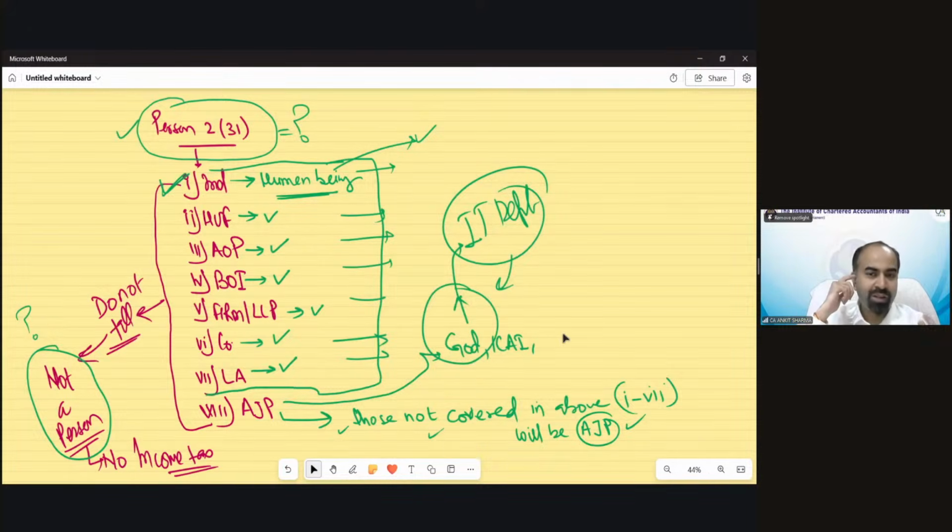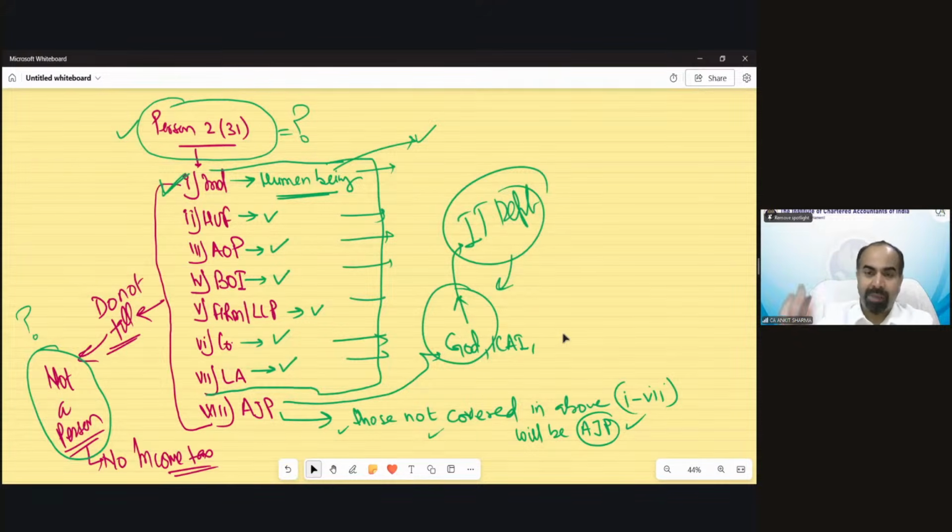How does the income of God come? Actually, the temple, the mosque, the church, the gurdwara you go to, and whatever you offer as money, that is technically not the income of the priest who is there, not that pujari. Actually, you are giving that income to God. That is technically God's income via the pujari or priest. They need to pay tax. God needs to pay tax, and that would fall in the definition of AJP.